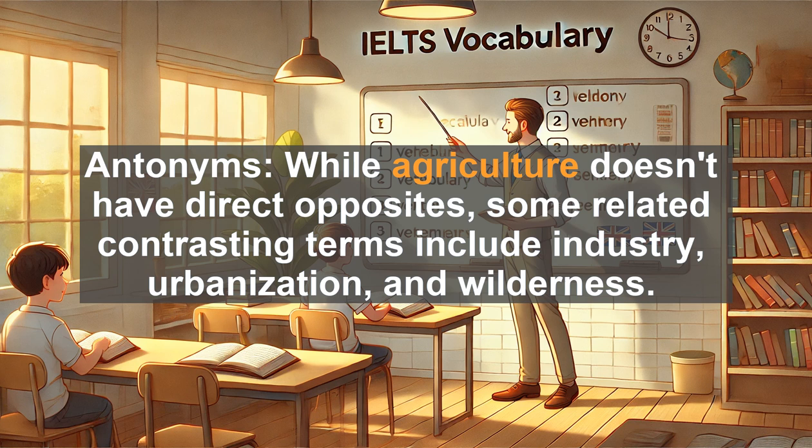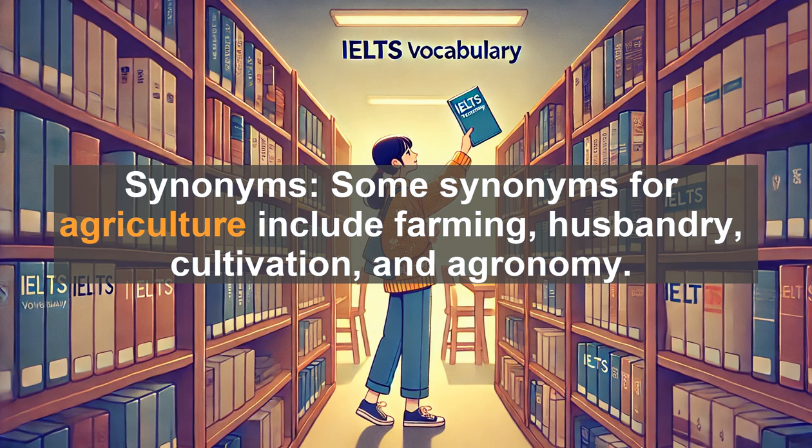Antonyms. While agriculture doesn't have direct opposites, some related contrasting terms include industry, urbanization, and wilderness. Synonyms. Some synonyms for agriculture include farming, husbandry, cultivation, and agronomy.